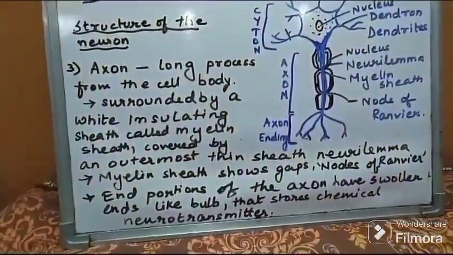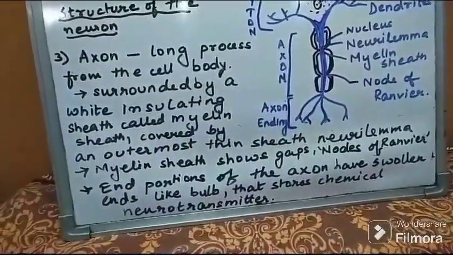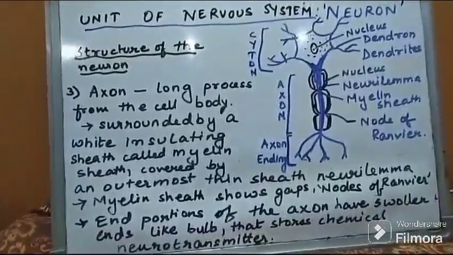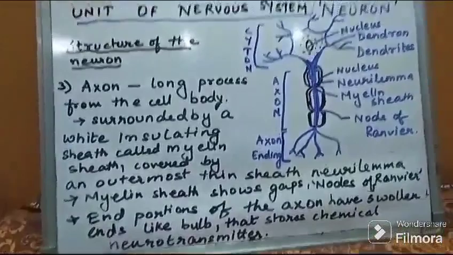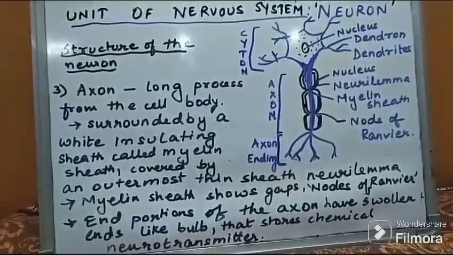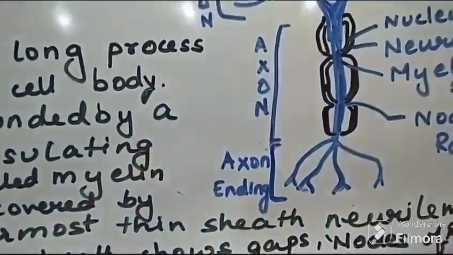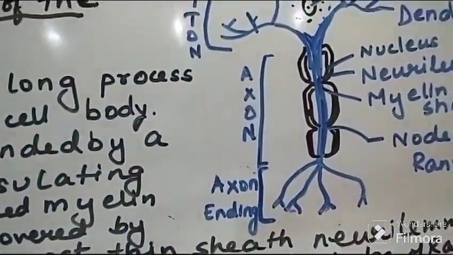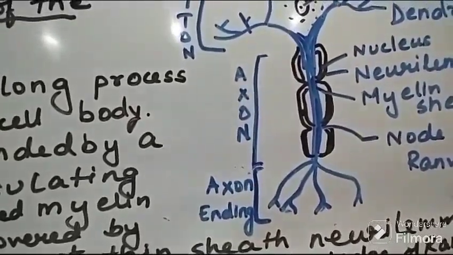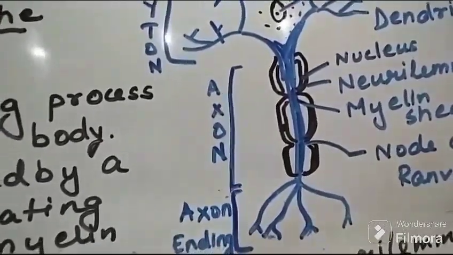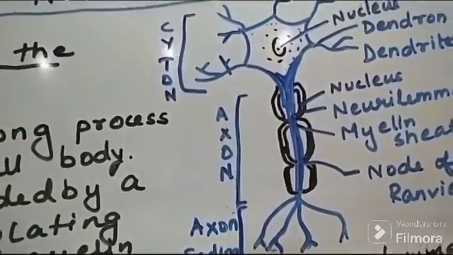These end portions of the axons have swollen bulb-like structures that store chemicals in the form of neurotransmitters, and the neurotransmitter helps in conducting impulses from one neuron to another through a region called the synapse. Synapse is the point, a gap between two nerve cells. One is the end part of a neuron, that is the axon terminal or axon ending, and the other is the starting of the next neuron, that is the dendron. That part is called the synapse.